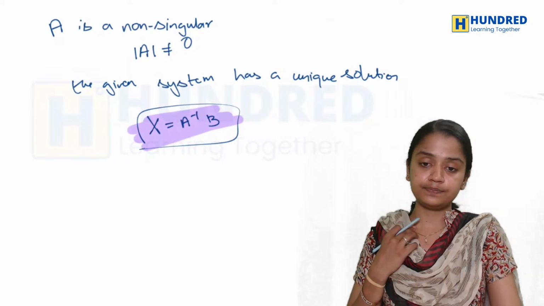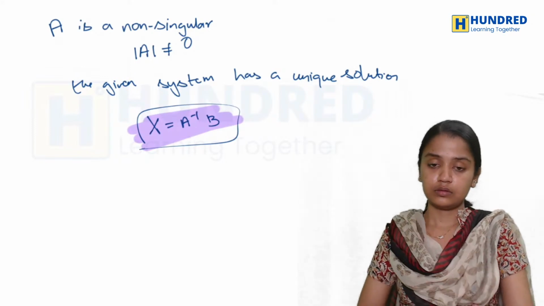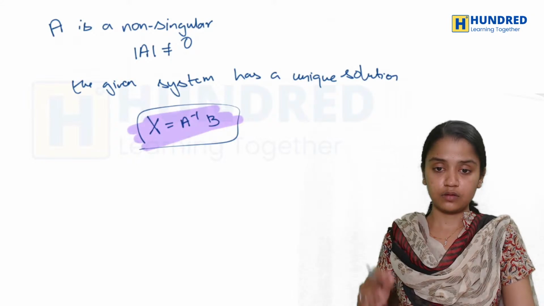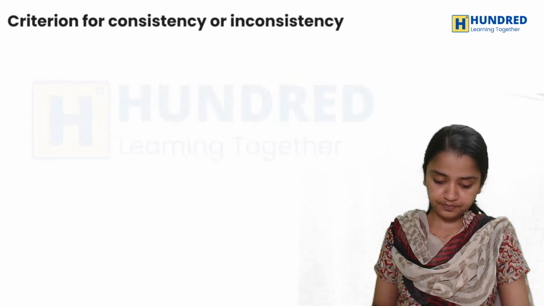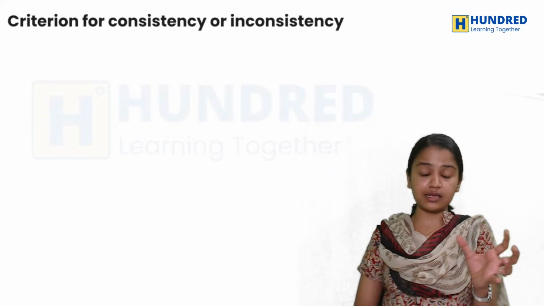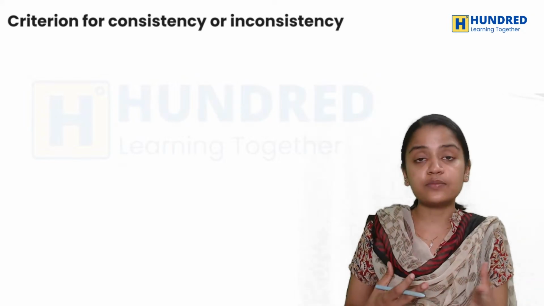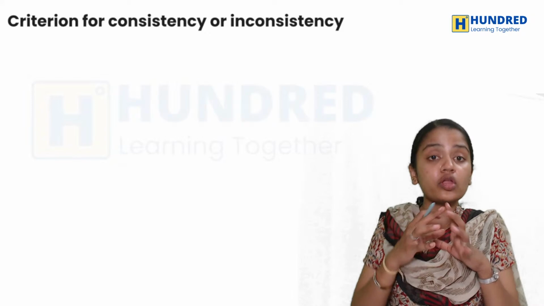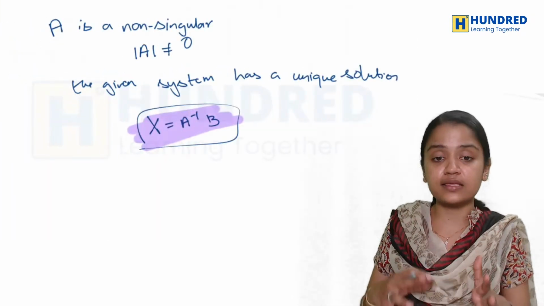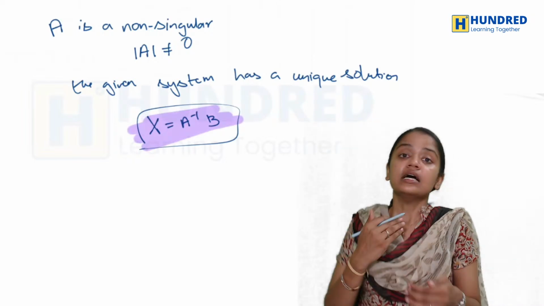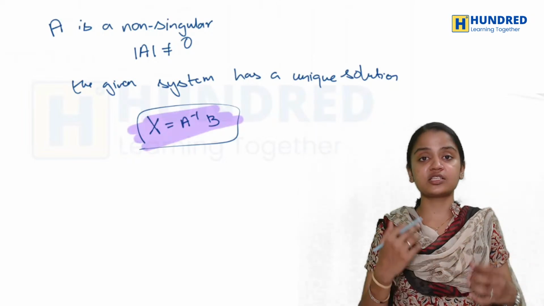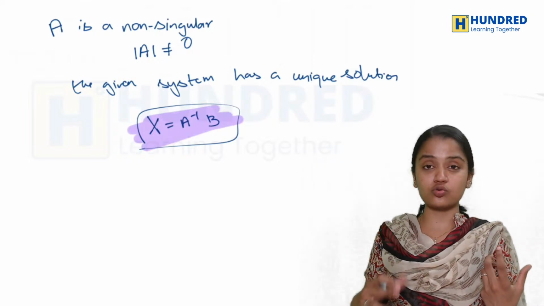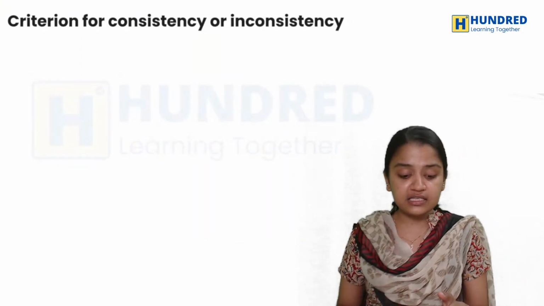So are you clear? Now, using matrix, if you find the solution of the system of linear equations, that is called the matrix method or matrix rule. Using the system of linear equations and the inverse of a matrix, we are finding the solutions. In that case, you call it the matrix method, matrix rule, or inverse of matrix.